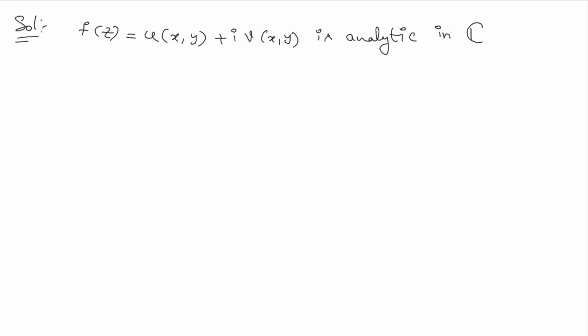The only hypothesis given is that f of z, given as u of x comma y plus i times v of x comma y, is analytic in C, the complex plane. Then we know that whenever f of z is analytic, f dash of z is also analytic.